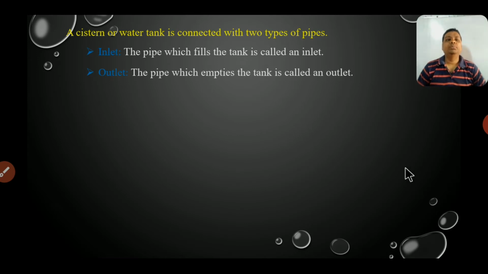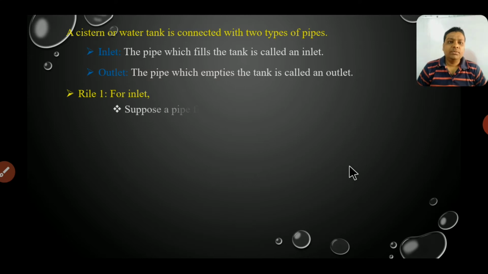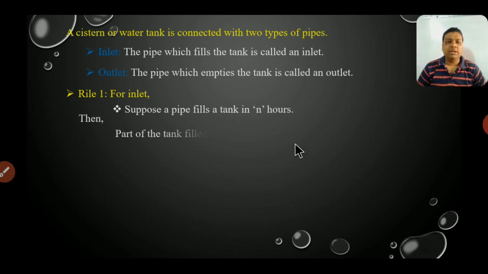Now rule 1, for inlet. Suppose a pipe fills a tank in n hours, then the part of the tank filled in 1 hour, we will reverse the time, so 1 by n. Same as we can say that the work done by inlet, because it is filling, in 1 hour is 1 by n.